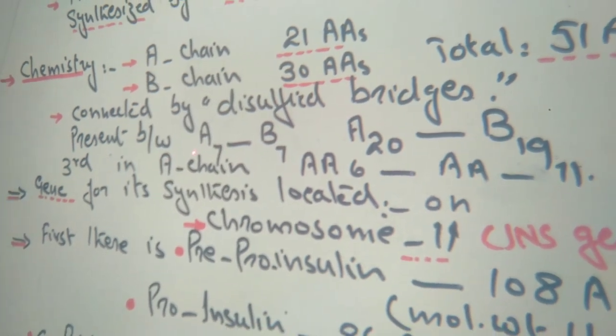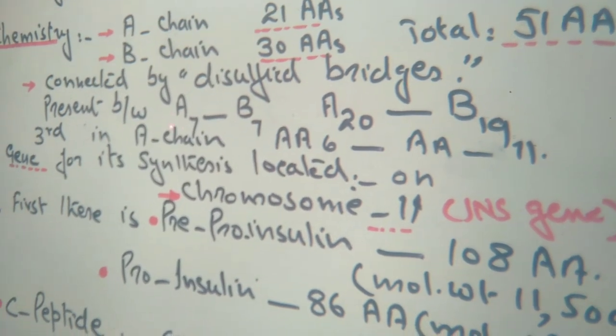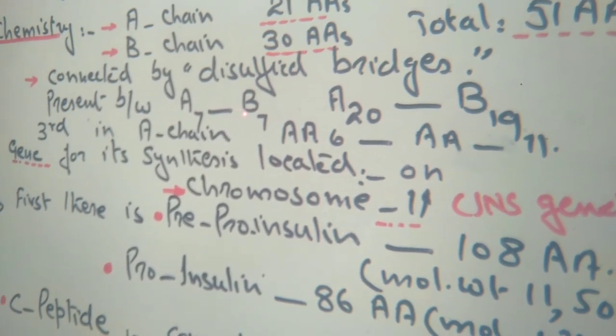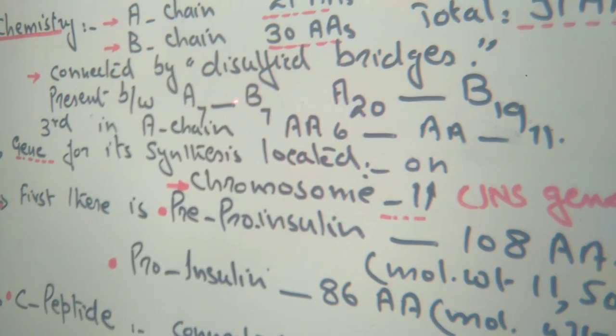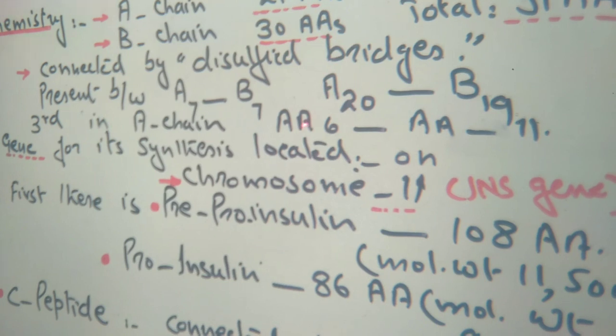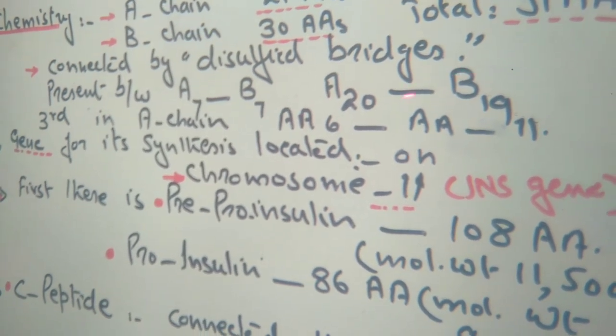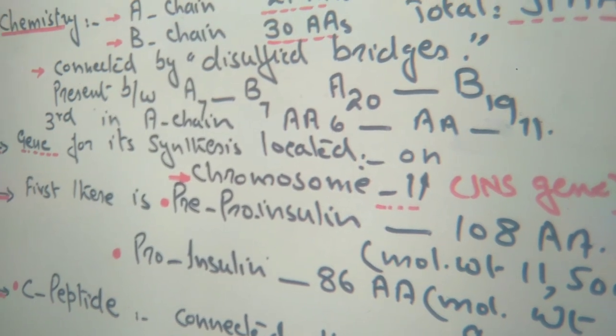The amino acid A7 is connected with B7, that is, the 7th amino acid present in the A chain and the 7th amino acid present in the B chain. There is a connection by means of a disulfide bridge. Second is the connection between the 20th amino acid of the A chain and the 19th amino acid of the B chain. Again there is a disulfide bridge.